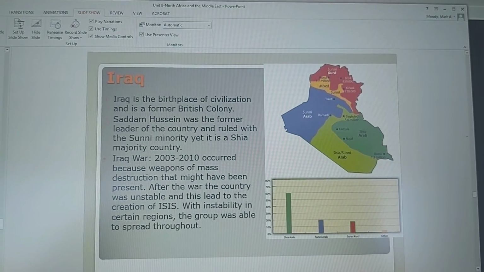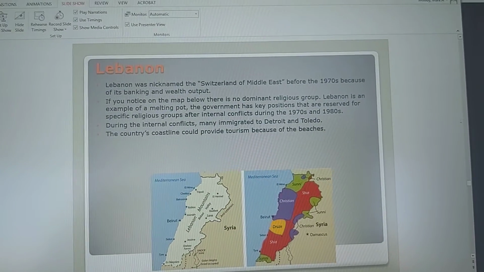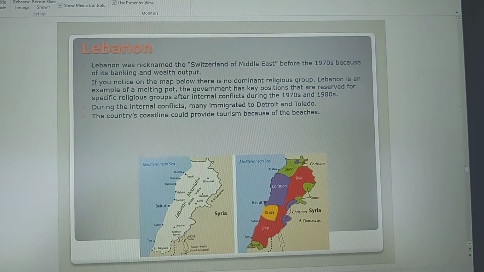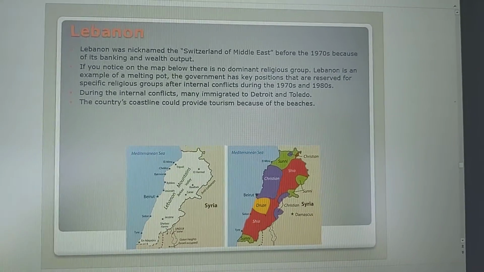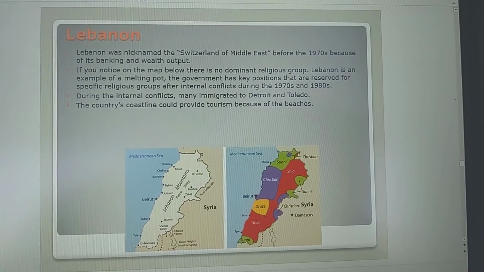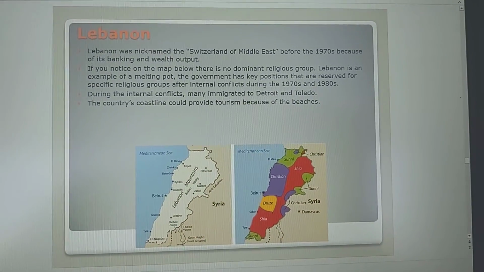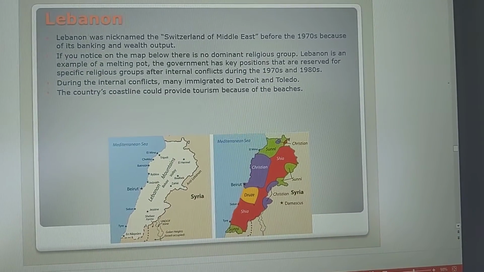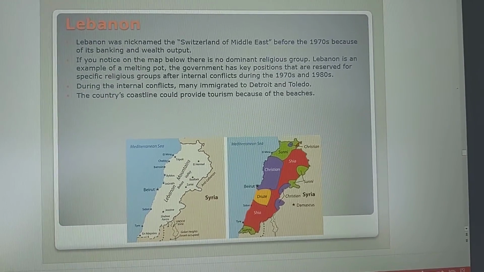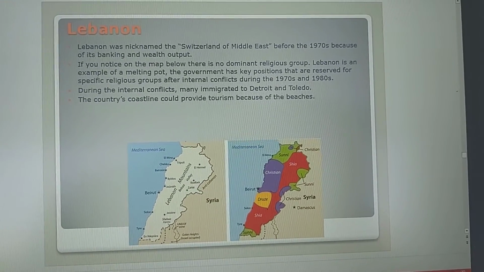Okay? And then for Lebanon, it was at one time called the Switzerland of the Middle East because of its banking and wealth output. However, then you had religious conflicts and civil wars within Lebanon. There is no religious majority in the country. Again, there is no religious majority. You can see it's there between the Christian, Shia, Sunni, and Druze religions. Okay, so you do have a couple of different ones there.